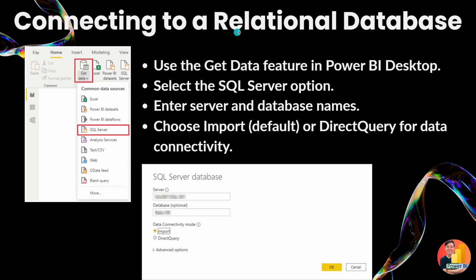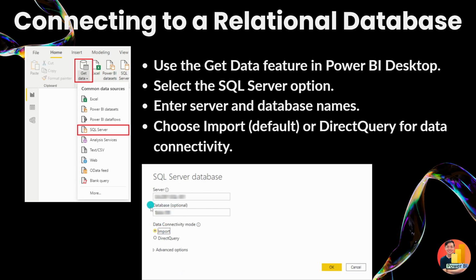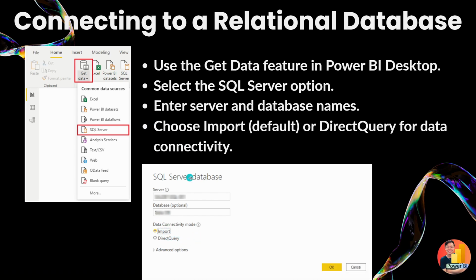Okay, connecting to a relational database. Use Get data, or you can click on SQL Server over here. Basically it's under Home. Click on SQL Server and you get this prompt: where is my SQL server, which database in the server, and are we going to import or use DirectQuery? DirectQuery is where we can put some SQL query. Import is where you just connect everything.